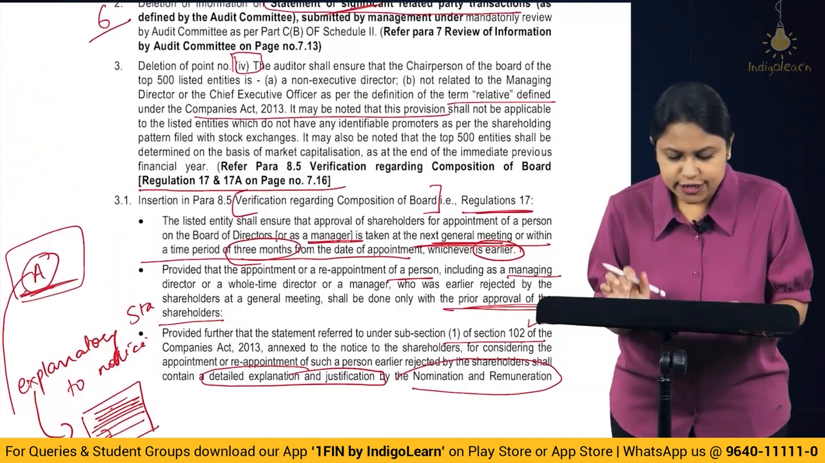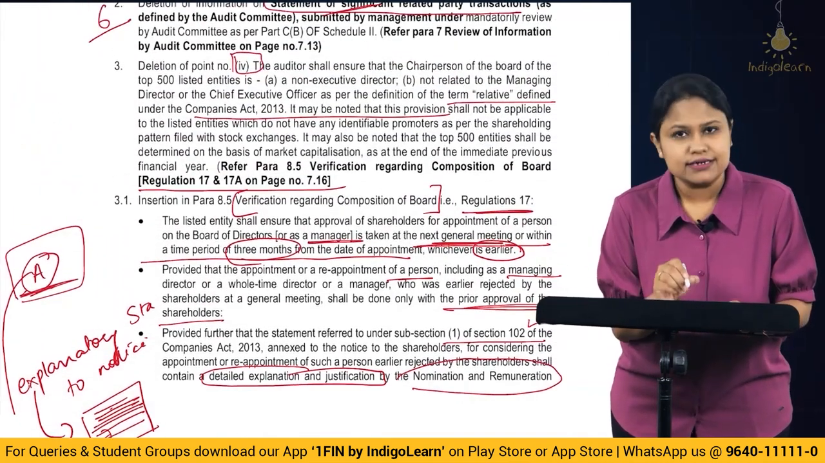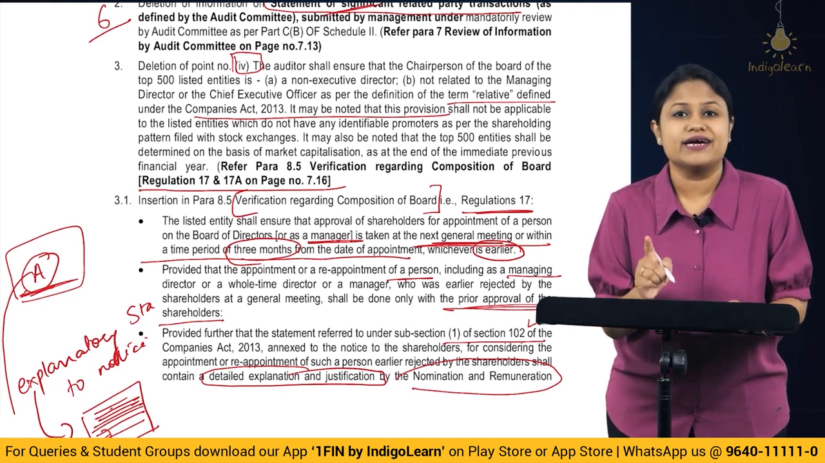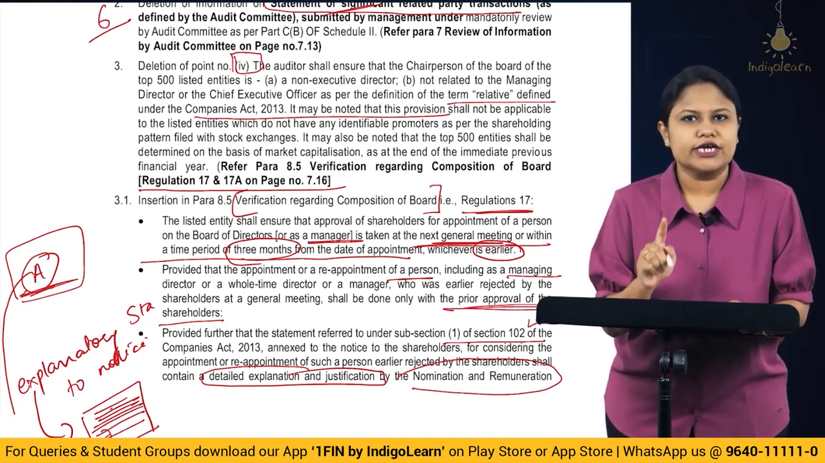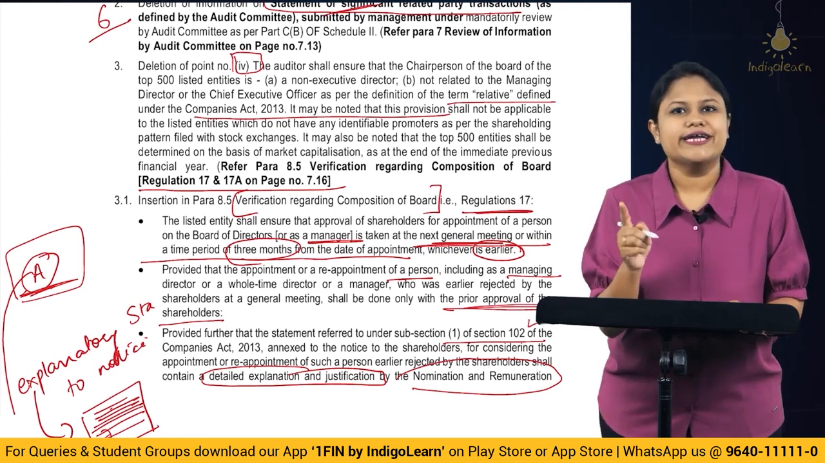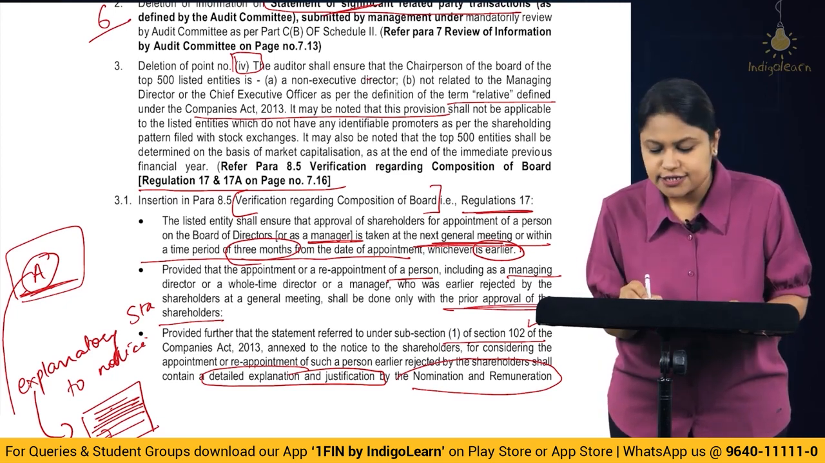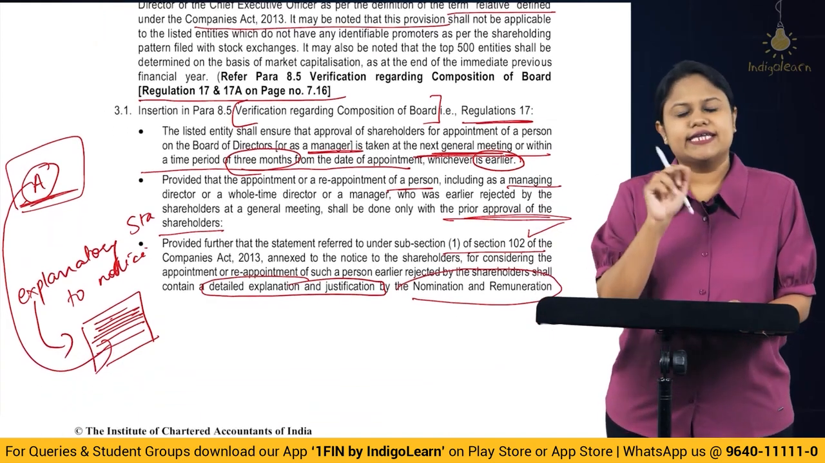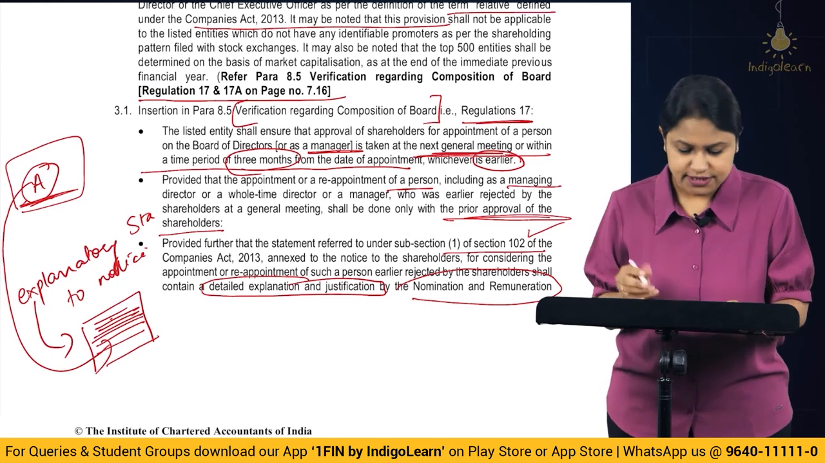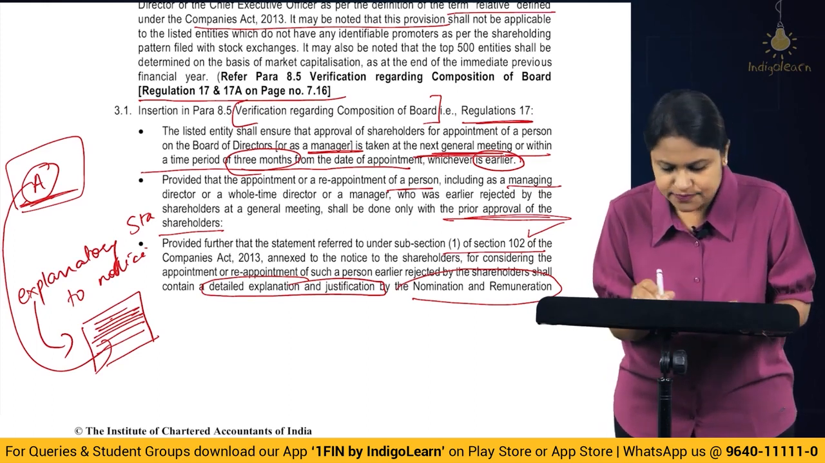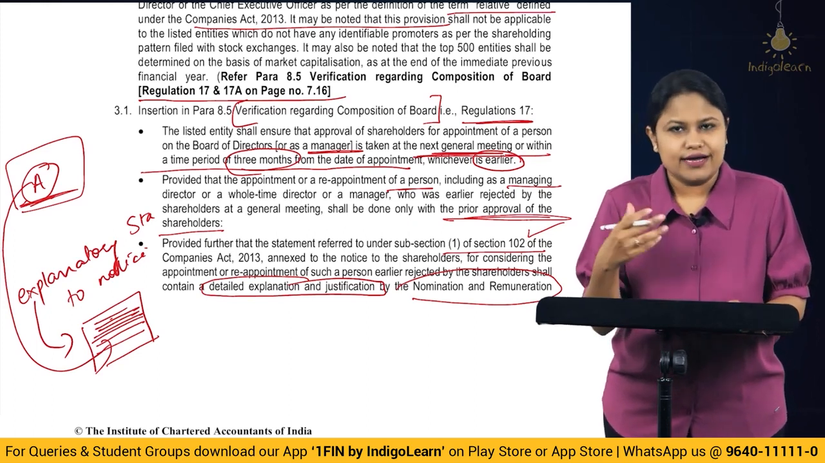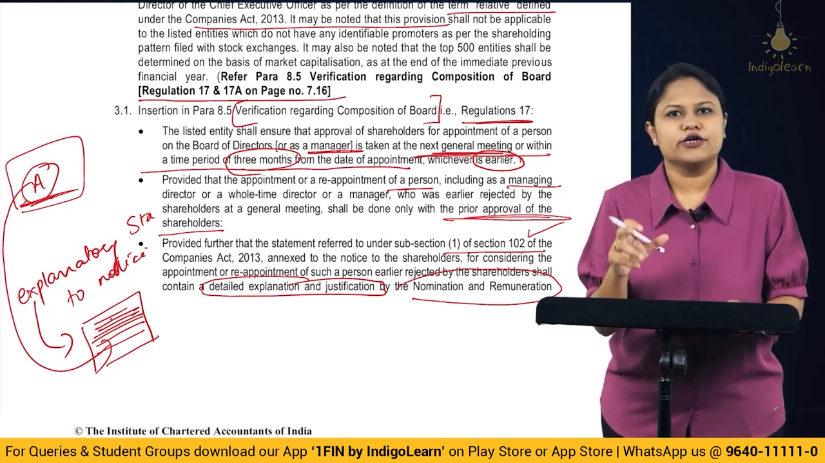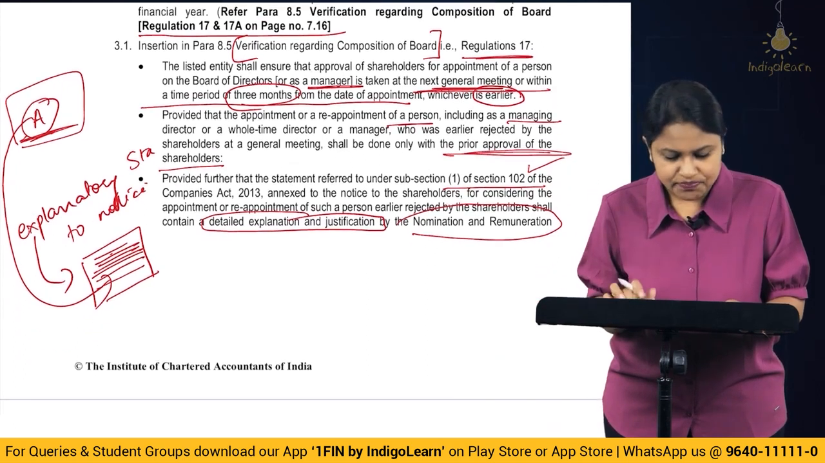So what they have done is, first, when you talk about the third amendment, here they are talking about regulation 17 and 17A, where they have deleted a point. So in the verification of the composition of the board, the point getting eliminated is about ensuring the chairman of the board. Correct? And if they have deleted that, they have added 3 more pointers. So the 3 points are, first, that the appointment has to be approved by the members in the next general meeting or within a time period of 3 months, whichever is earlier.